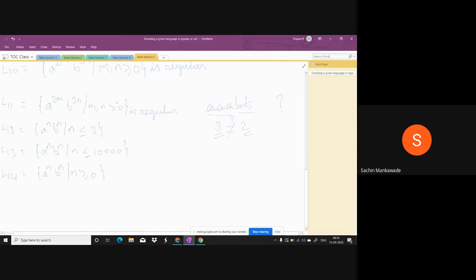At the same time, you must accept this string a cube b cube. How can I count that the A's are 3, the B's are 3 and they are equal? So how can it be possible, Miss Amisha? Anybody? Possible or not possible? If you say not possible, I say not regular. If it is possible, tell me how it is possible.